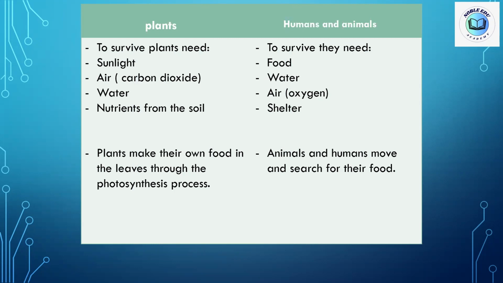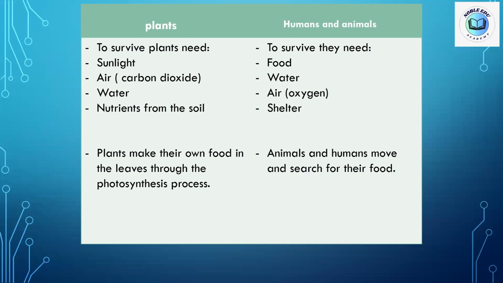Let's make a comparison, kids. Plants, to survive, they need sunlight, the light of the sun. They need air, especially carbon dioxide gas from the air. They need water, and they need nutrients from the soil, or we call it mineral salts.